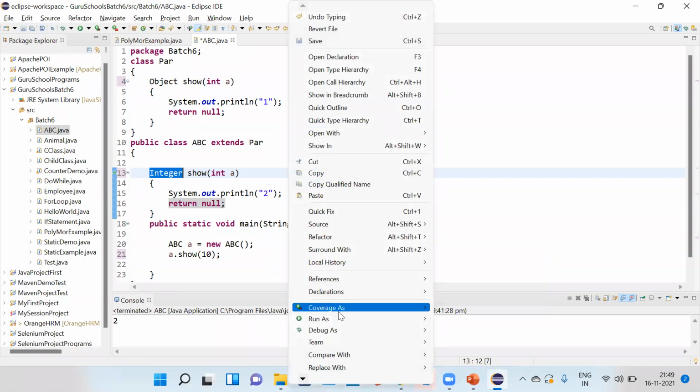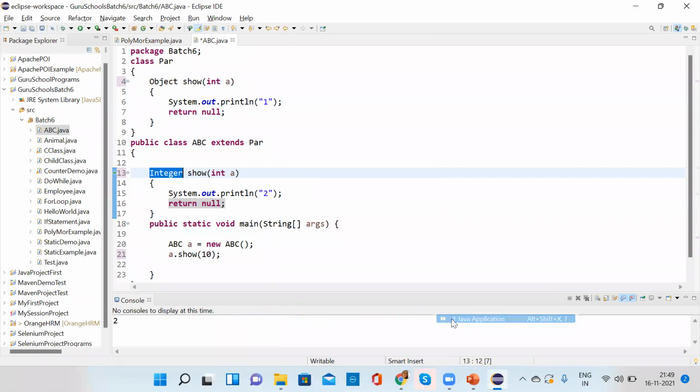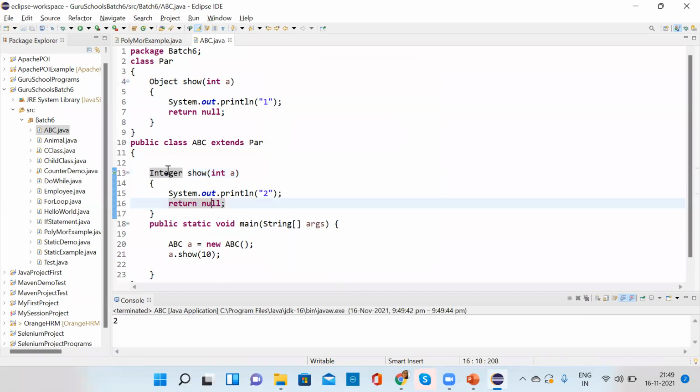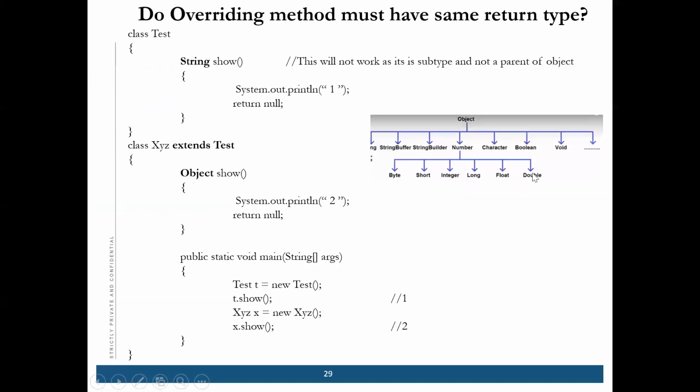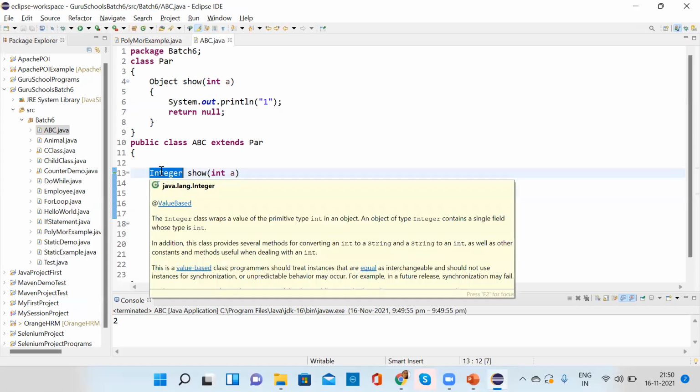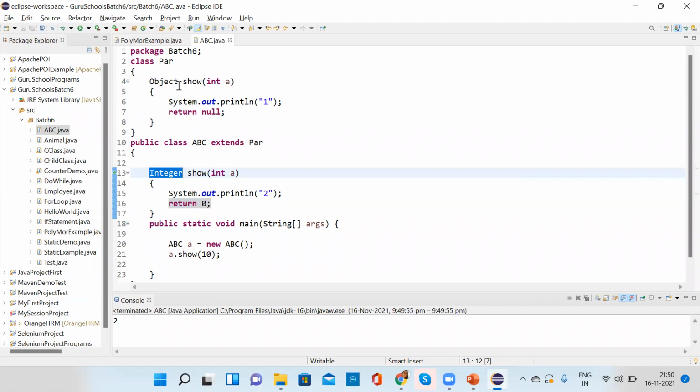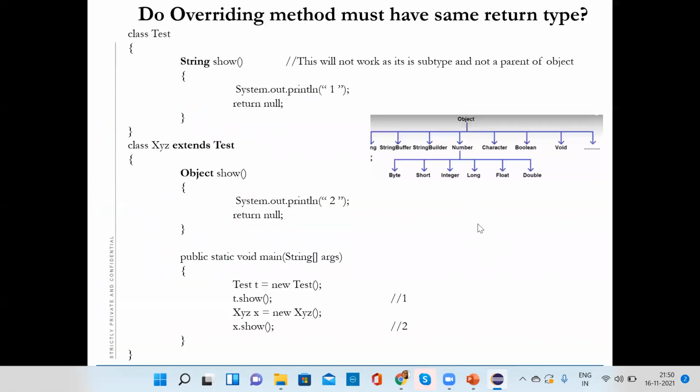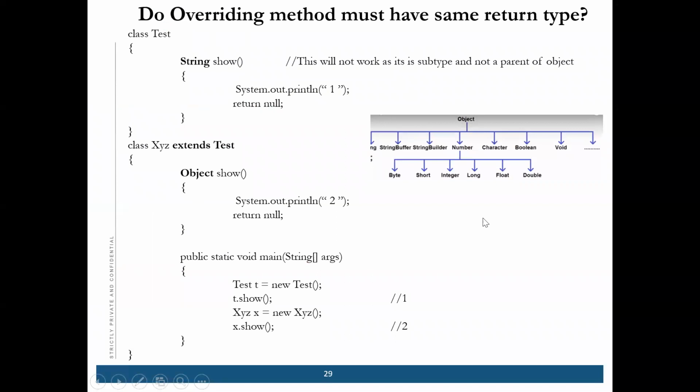Can the return be null for Integer? This is working, right? If I write 0, then both it is taking. Yeah, it's working for null also. If I write double, so basically the thing is, if the parent return type is bigger than the child class return type, then it will take. Okay, so this is the concept.